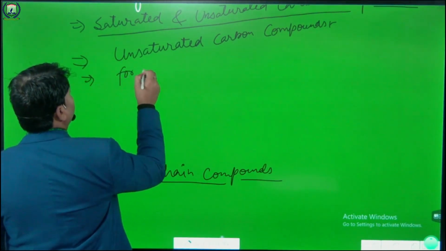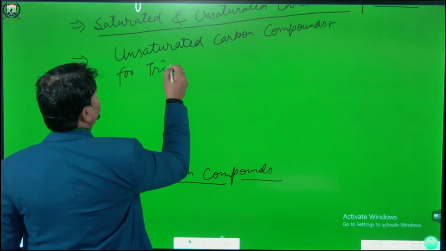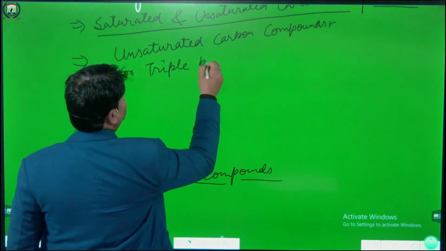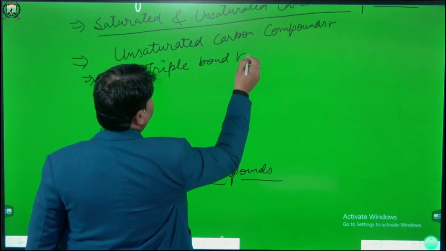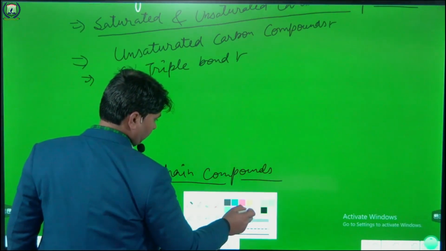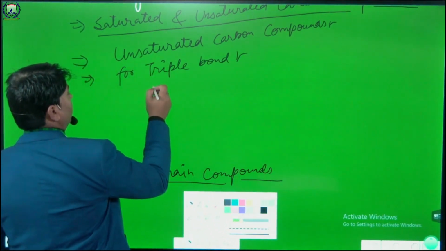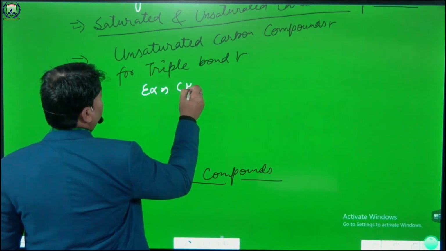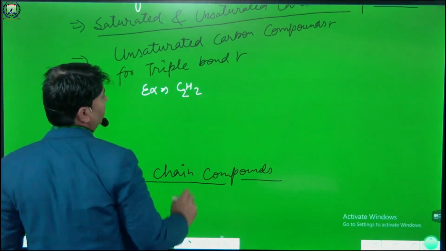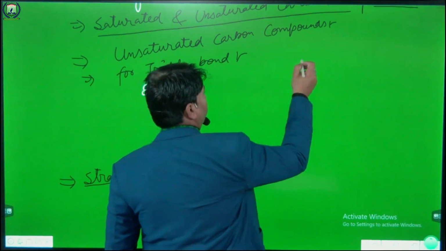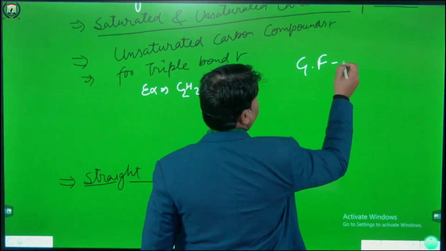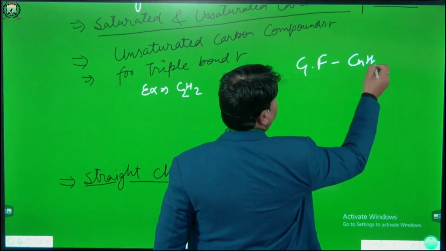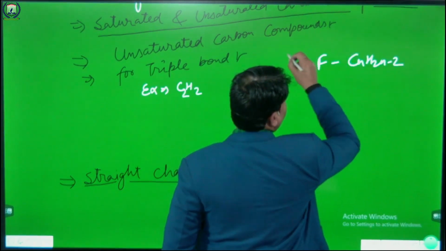for triple bond, the example is C2H2, and the general formula is CnH2n minus 2.